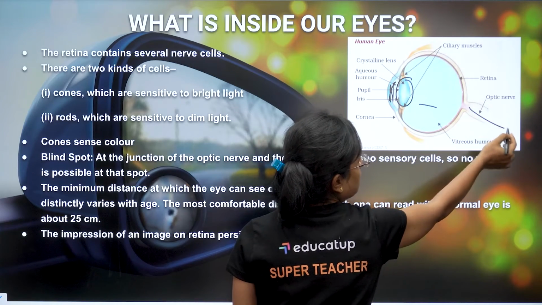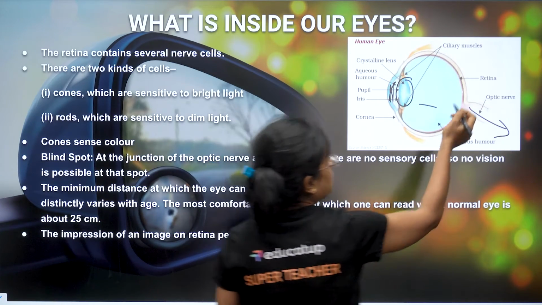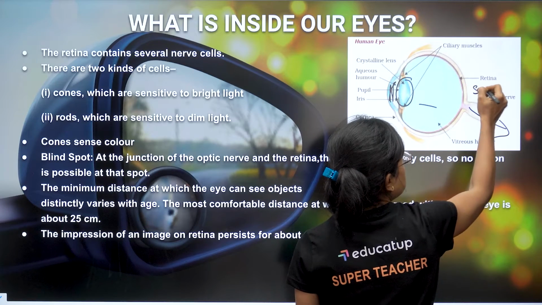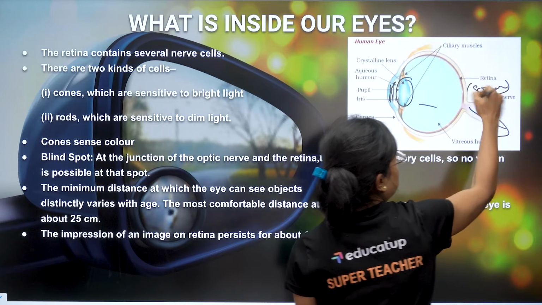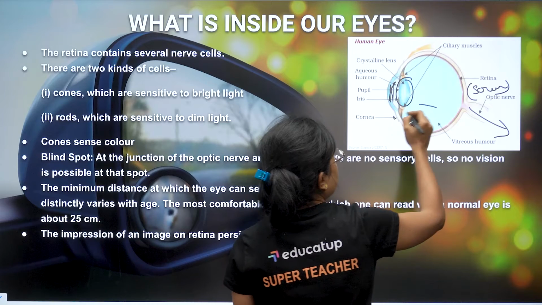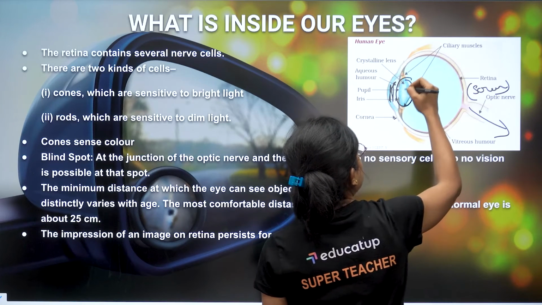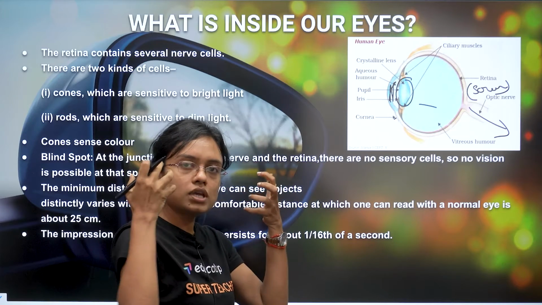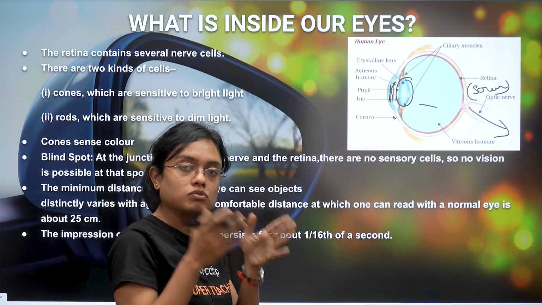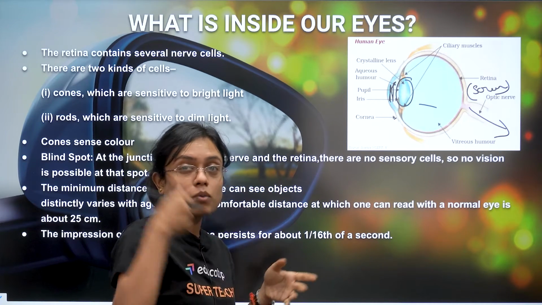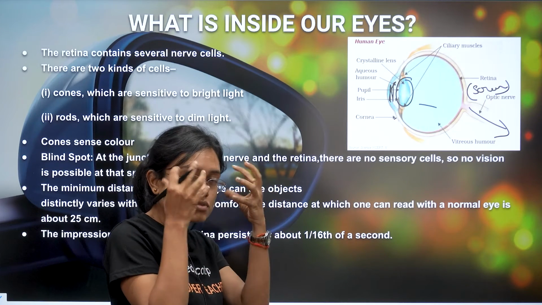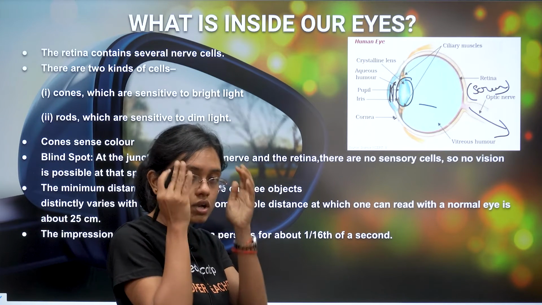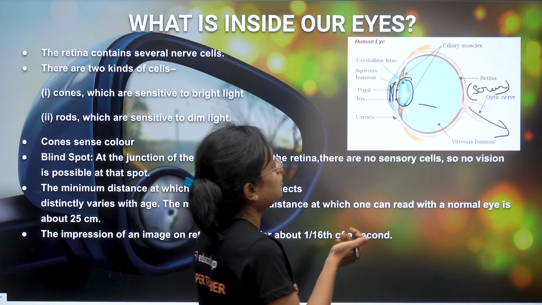Then this is your optic nerve through which it is connected to your brain. This is the retina, which is actually the screen on which the image is formed and we can see things. Then you have the cornea. Then you have the iris. Iris controls the entry of light, how much light should enter the eye. If very bright light comes near your eyes, the iris contracts and the eyes close automatically.